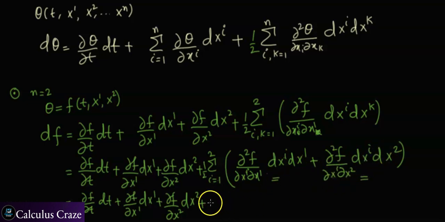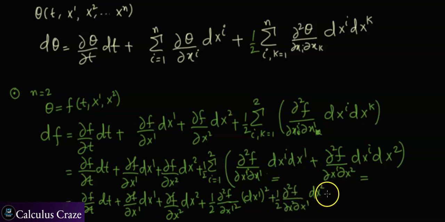So there will be four possibilities, I can list them here: 1/2 times second partial derivative of f with respect to x1, dx1 squared, plus the second partial derivative of f with respect to x1 and x2, dx2 dx1, plus the second partial derivative of f with respect to x2 and x1, dx1 dx2.